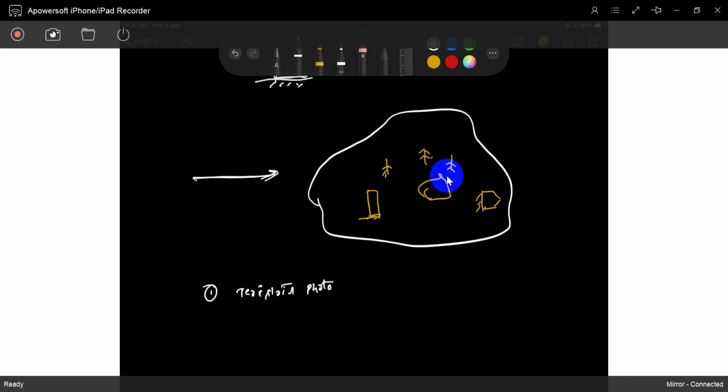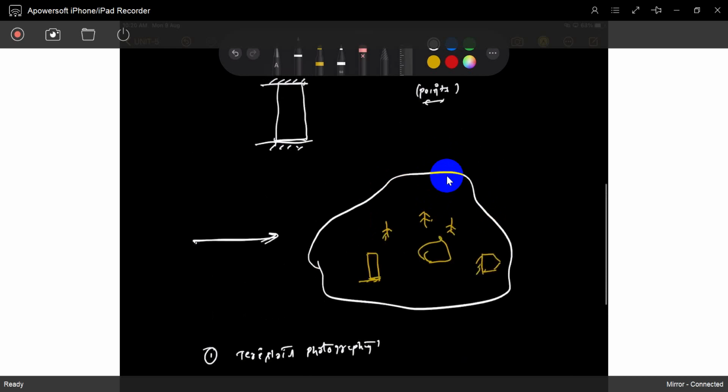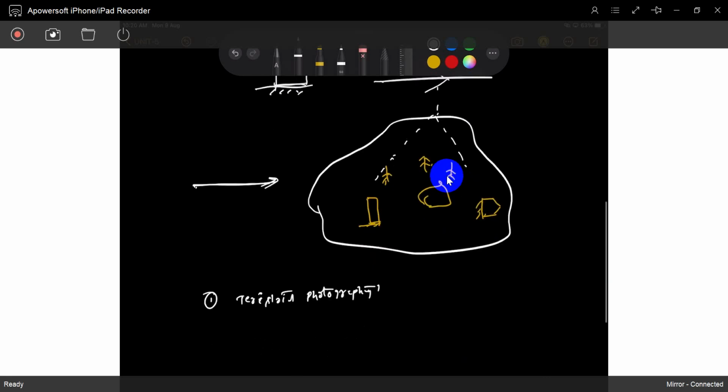Otherwise, you can take photos in the vertical direction by aeroplane and capture the area. So these are aerial photographs.